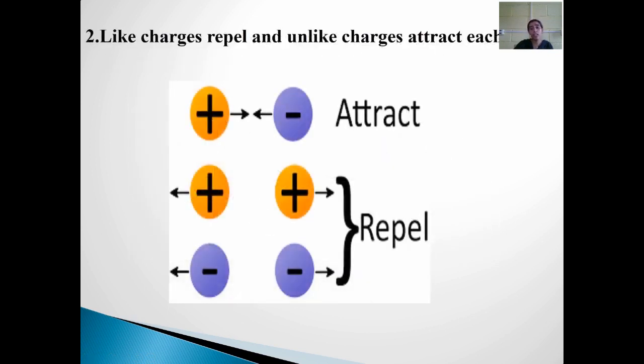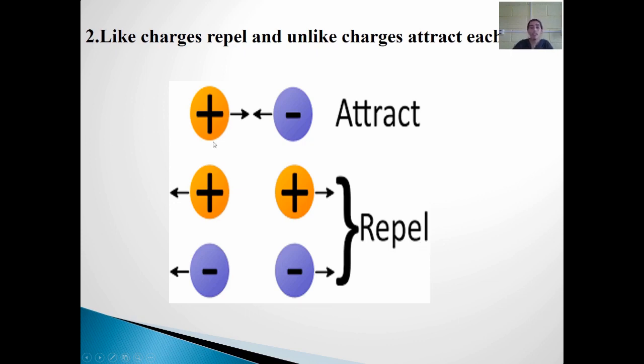And the second one, as we saw in the previous examples, is like charges. Like charges means the charges which have the same polarity or the same sign, say for example, plus sign or minus sign. So these same types of charges, or like charges, will always show force of repulsion, or they will repel each other.